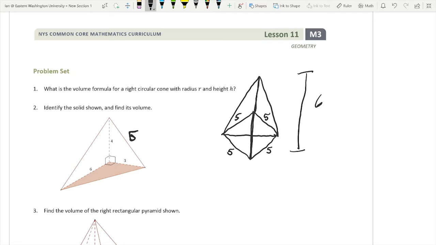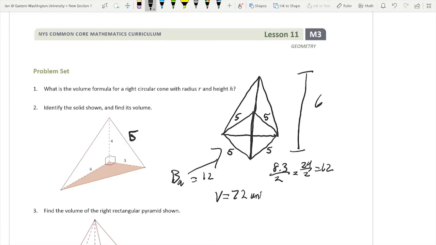And since this is a kite, the area is going to be equal to 8 times 3 divided by 2, which is 24 divided by 2, which equals 12. So that base area of the full thing is equal to 12, which means our volume of the whole thing is 72.